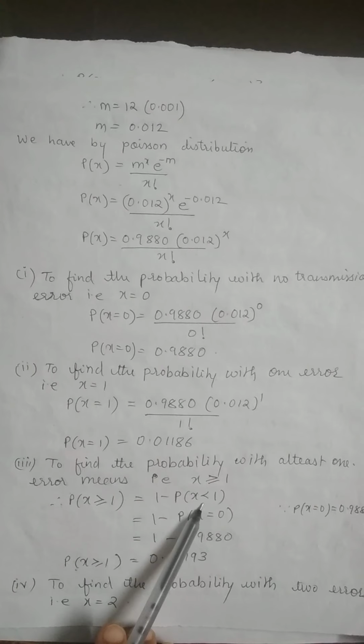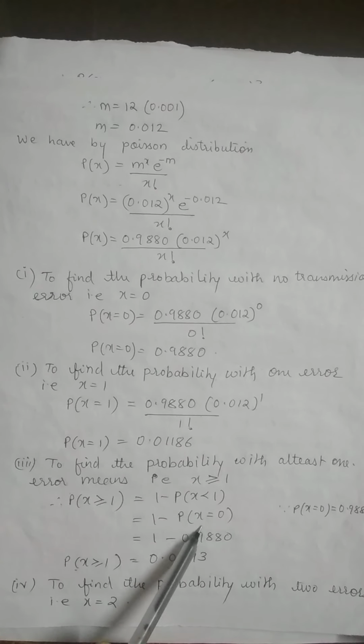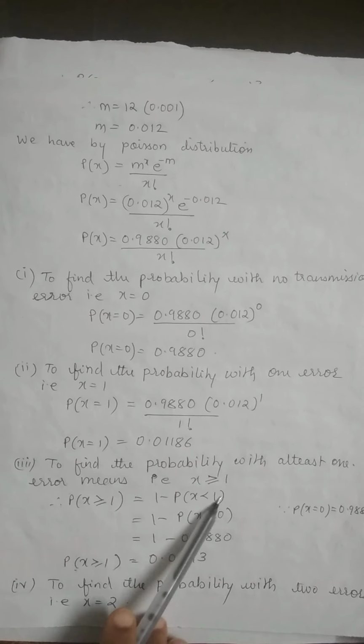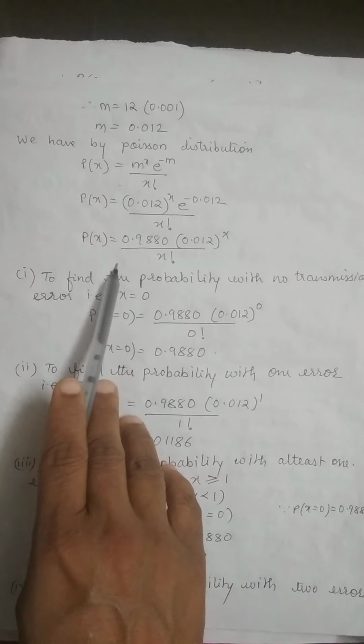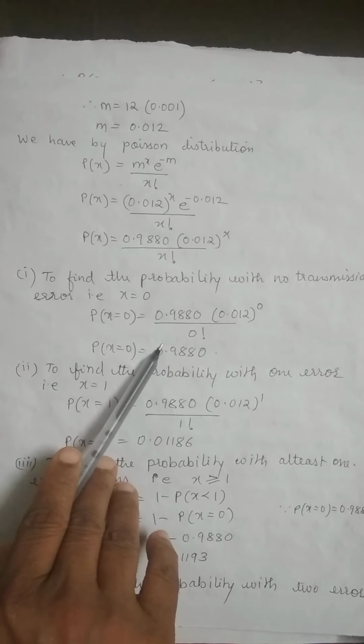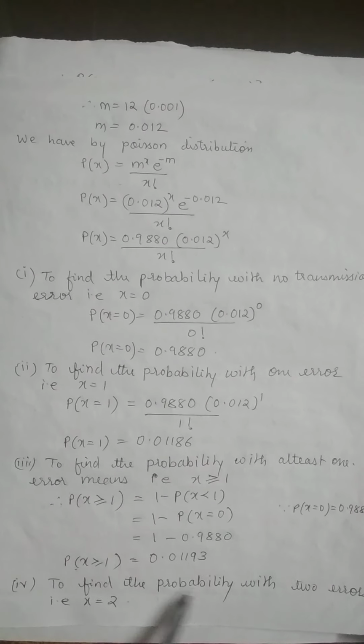That can be calculated as 1 minus p of x less than 1. And p of x less than 1 means it is x equals to 0 only, because it will not take 1 value. And p of x equals to 0 you have already calculated in the first sub question. If not, you can calculate it in this manner and simplify. Next, to find the probability with 2 errors, 2 errors means x equals to 2.